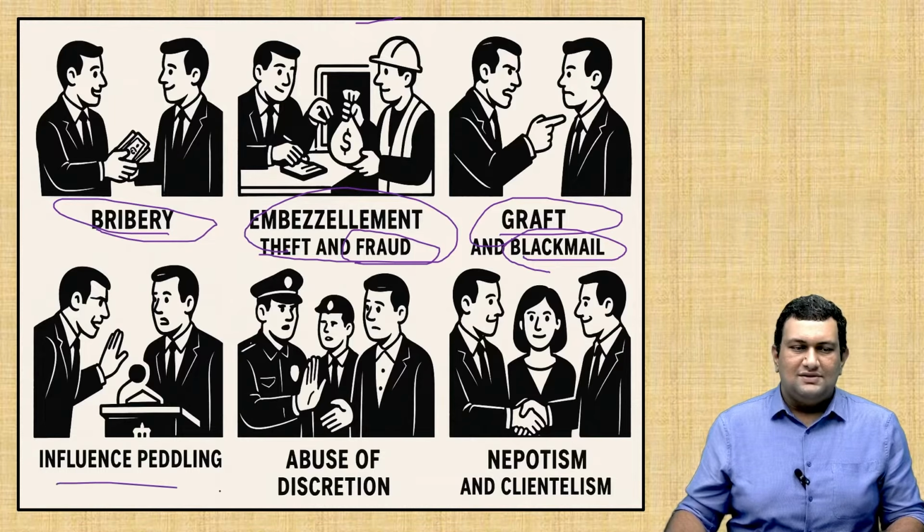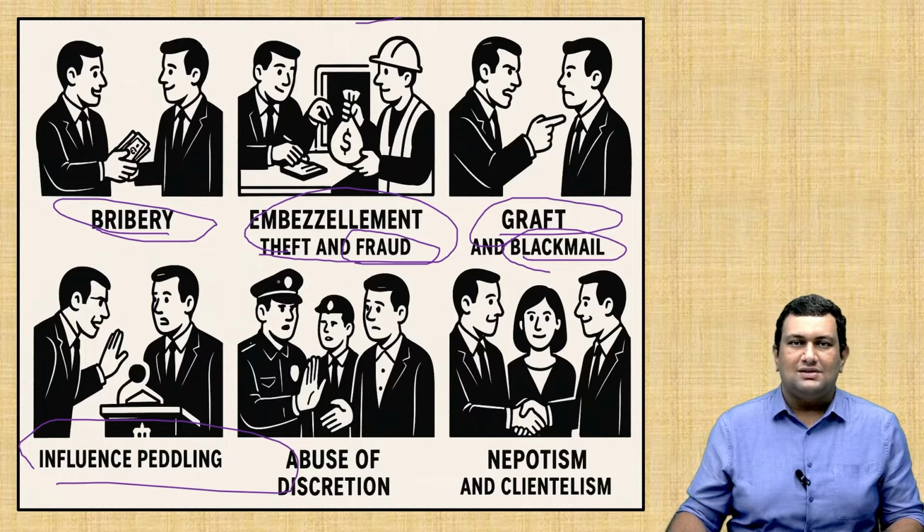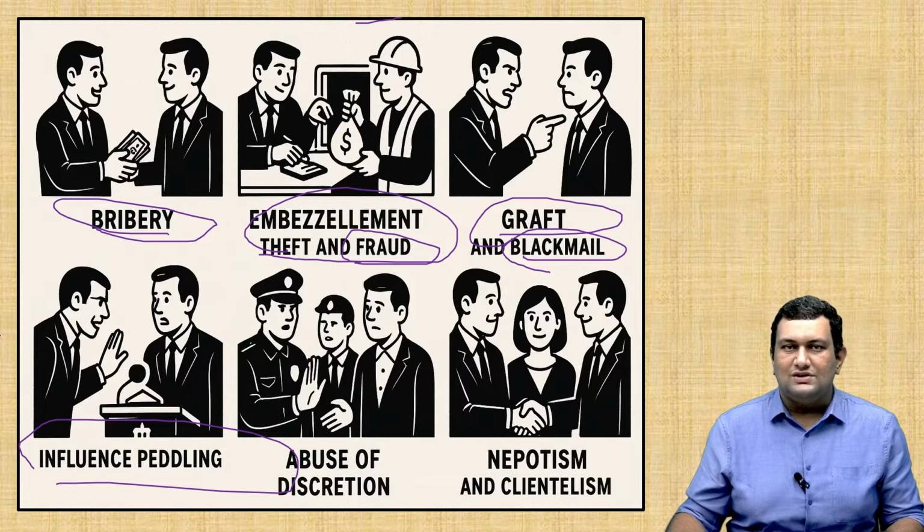Influence peddling means influencing the government or officials to take decisions in a person's favor. For example, construction of particular roads or bridges in a particular area, construction of parks in a particular area. These are the ways in which people may try to influence.